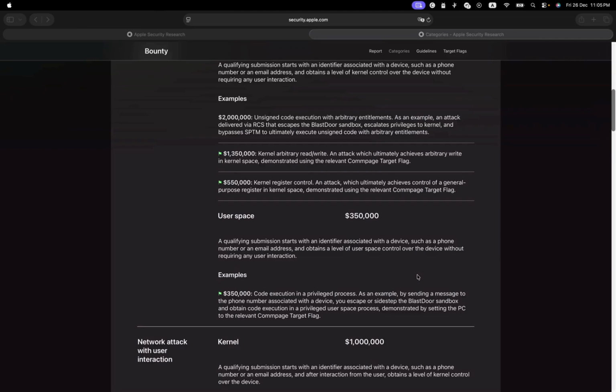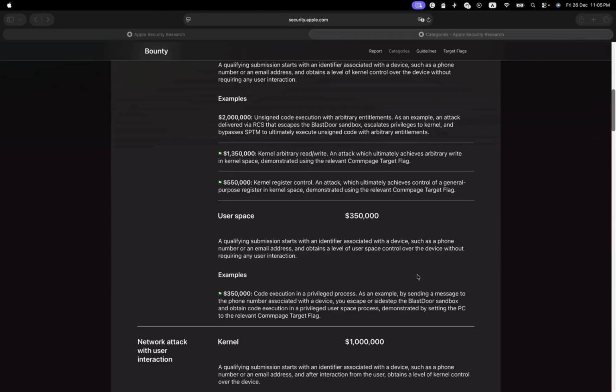Kernel register control: an attack which ultimately achieves control of the general purpose registers in kernel space. You don't have full access to the kernel, full privileges, but you can access the kernel, and you should demonstrate that using the relevant target flag.